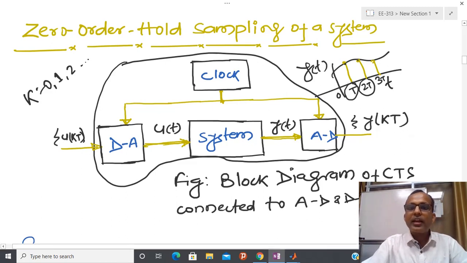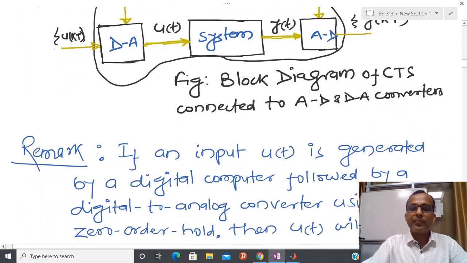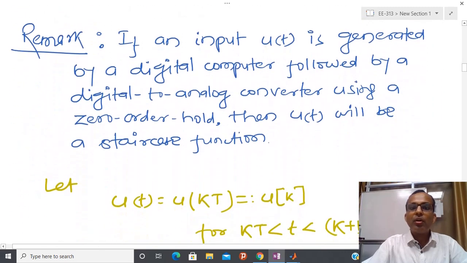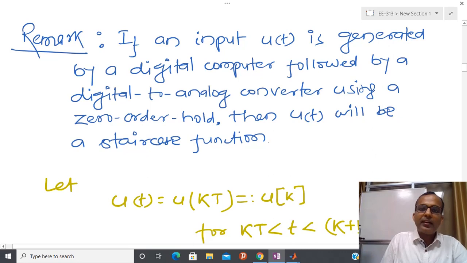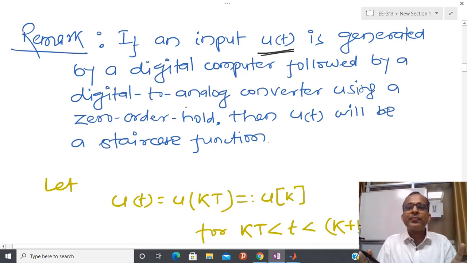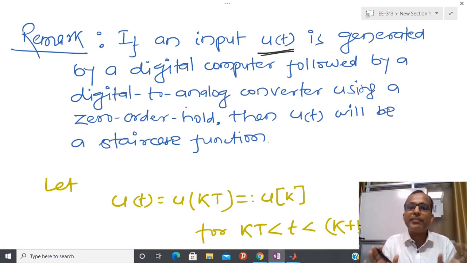Now let us come to the mathematical part. So what is the remark here, if I have some input and the input u(t) is generated by a digital computer followed by a digital to analog converter, because our original system is still only able to interpret the continuous time data.